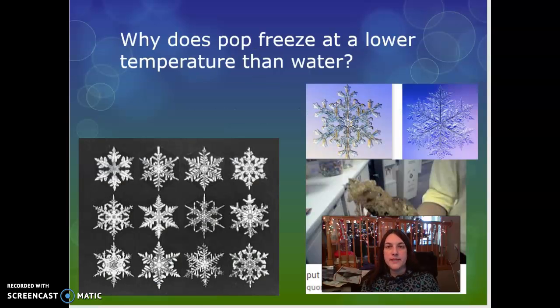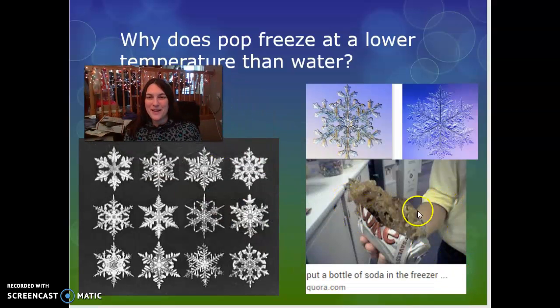Why does pop freeze at a lower temperature than water? So yeah, pop will still freeze. If I move my webcam out of the way here, you can see this picture, which of course I stole off the internet, but I cited it. But why does pop freeze at a lower temperature? Sometimes you might even leave it outside, like on your deck if you're having a party to keep it cool, and water will freeze, which you know because it's sitting in a snowbank, but the pop won't. Why not? So hit pause, think of your answer.